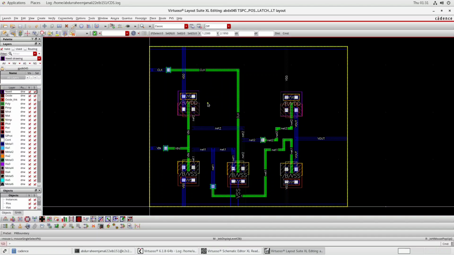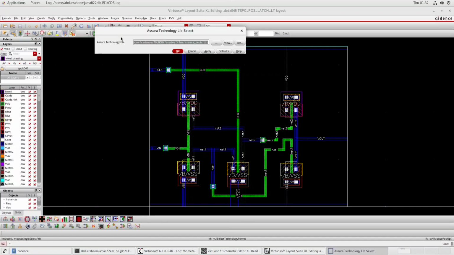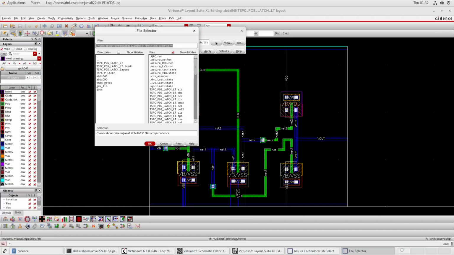So this was our layout. So we will see whether our layout meets the design rule checks. So for the design rule check, or DRC, we will just click on Assura, which you can see here. So here we can see, first of all, we have to attach the technology file, which I have attached: home slash cadence slash foundry slash analog slash 45 nanometer slash Assura tech lib. You can see configure while clicking on these options and accordingly going into it.